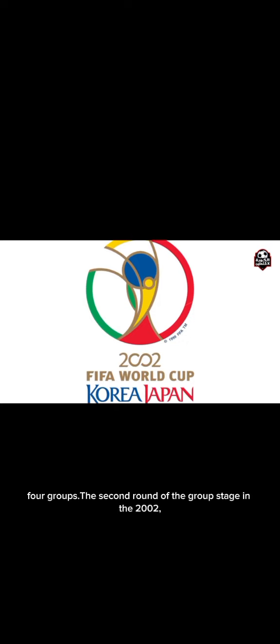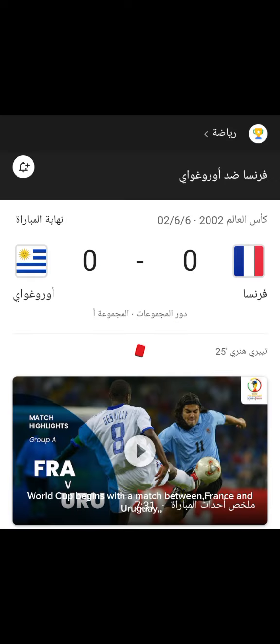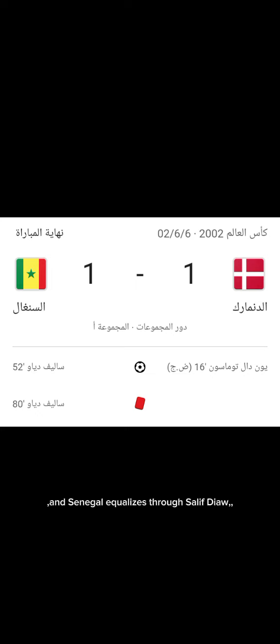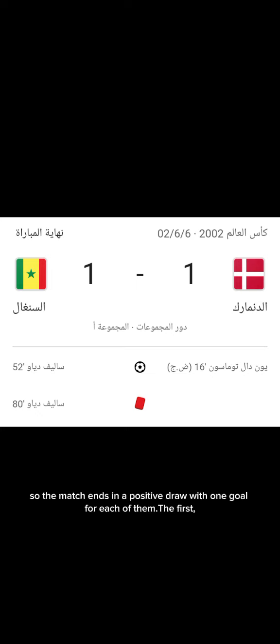The second round of the group stage in the 2002 World Cup begins with a match between France and Uruguay, and the match ends in a 0-0 draw. The second match of the second round in the first group begins with a match between Senegal and Denmark. Denmark scores the first goal through Jon Dahl Tomasson, and Senegal equalizes through Salif Diao. So the match ends in a draw with one goal for each of them.